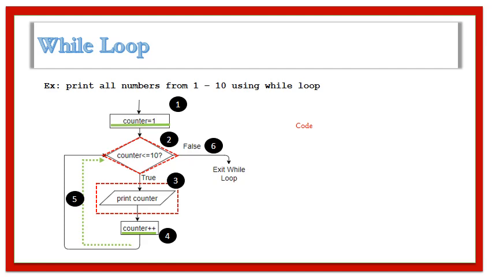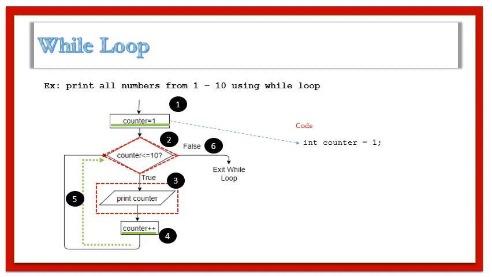Now let us see how this flowchart can be converted into the corresponding C program. The first statement is counter equals 1. So we need a variable in our program of type integer which is initialized to the value 1. Then we have the while condition.